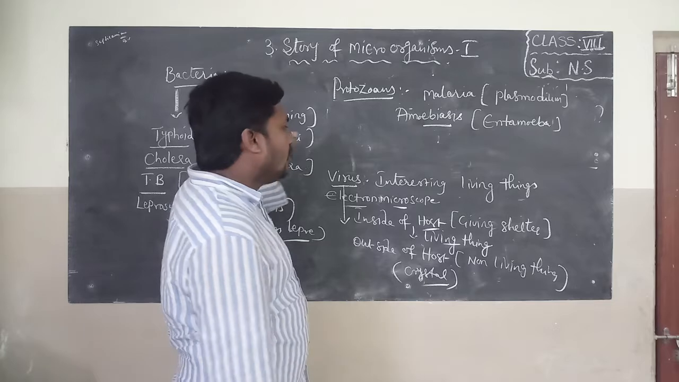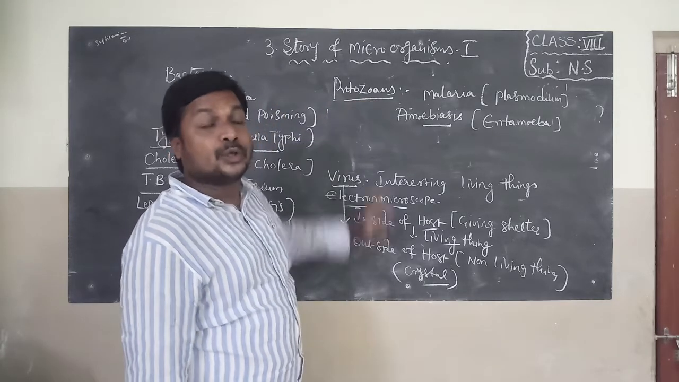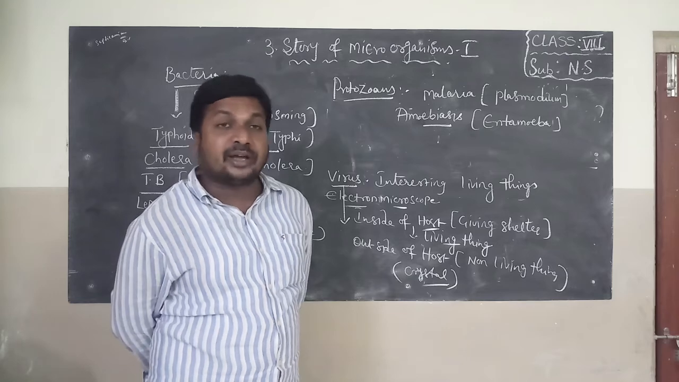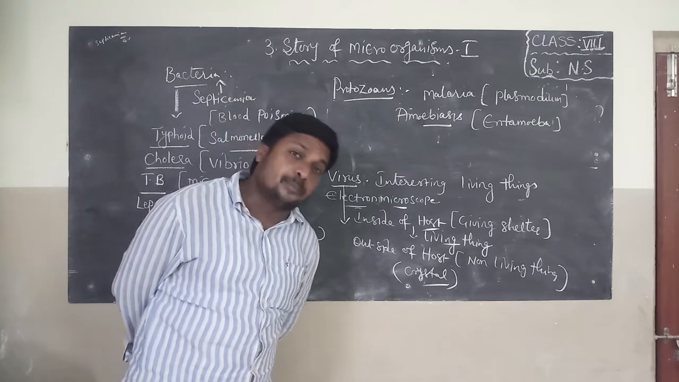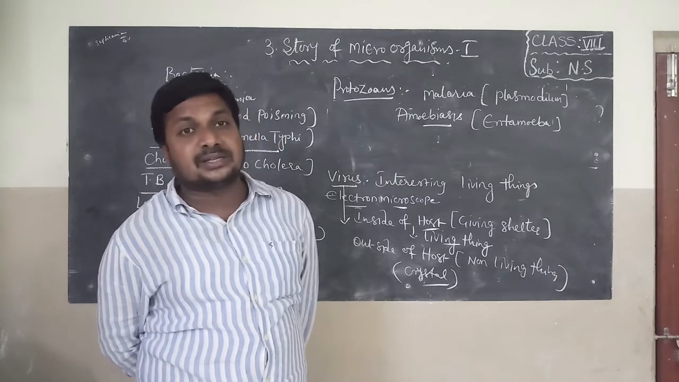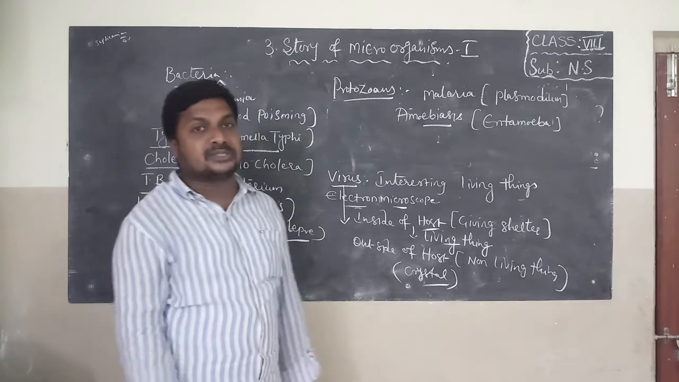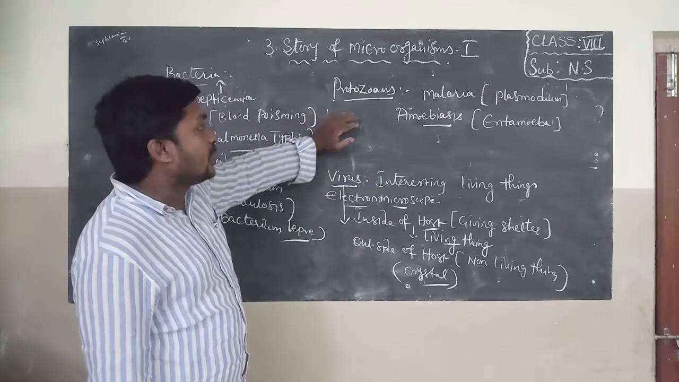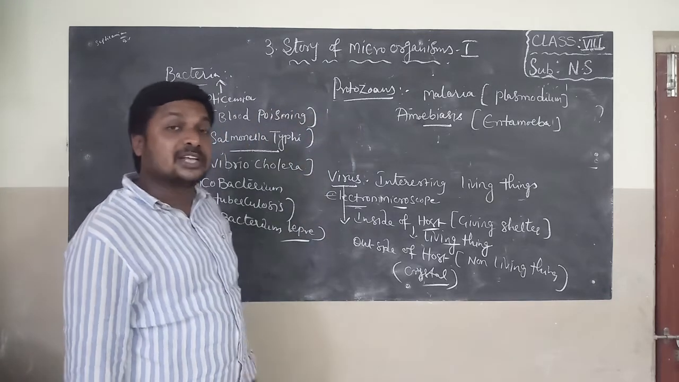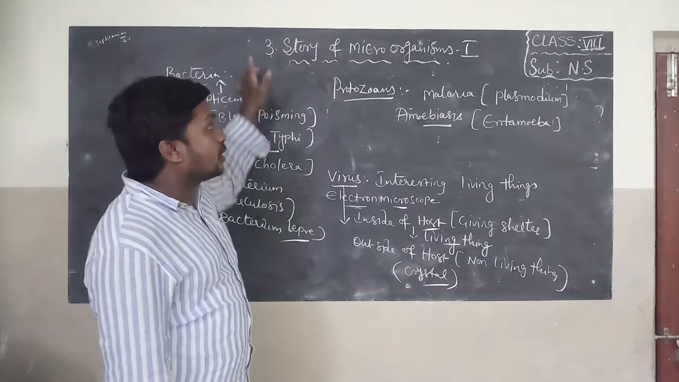Already explained, viruses cause a disease called AIDS. It is caused by the virus known as human immunodeficiency virus. Viruses also cause diseases in plants. Tobacco mosaic virus causes disease in tobacco plants. In the next class, I will draw the diagram of these two and I will explain the keywords in the story of microorganism part 1.